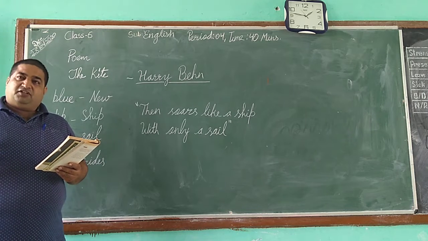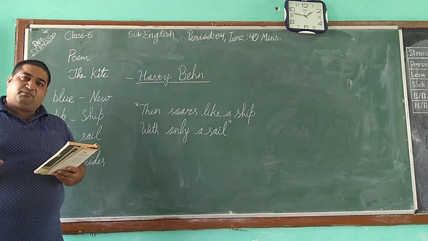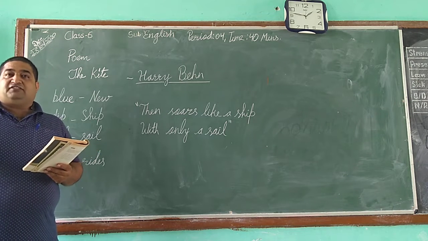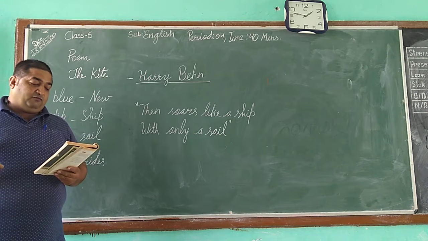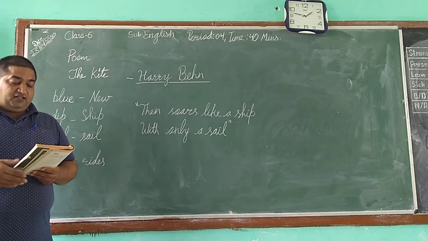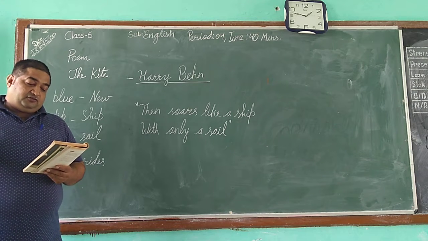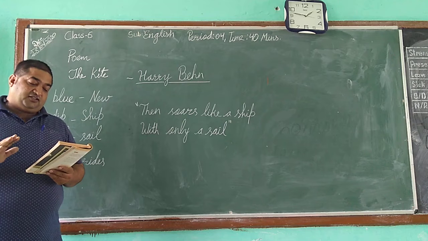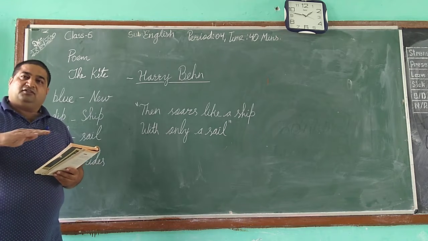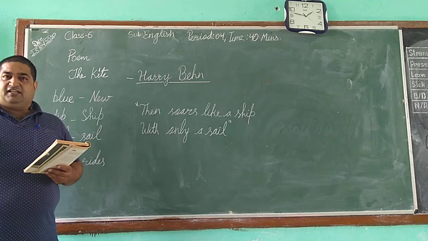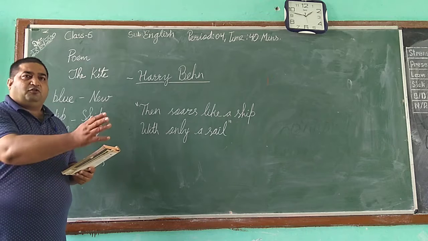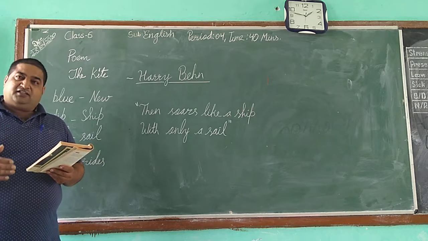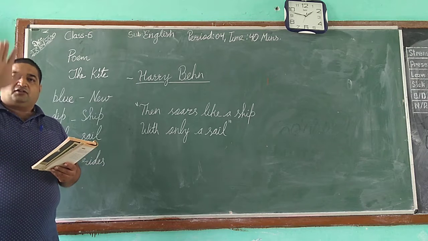Then soars like a ship. Here in the next four lines, the poet compares this kite with a sailing ship. He says, "Then soars like a ship with only its sail, as over tides of wind it rides." Here the poet says the kite soars in the wind, in the air, in the sky, like a ship. When a ship is going on the tides and it has sails, when the wind blows, the sails move the ship forward. Similarly, the kite gets wind from the air and it goes upward,